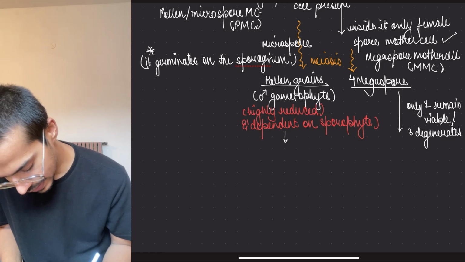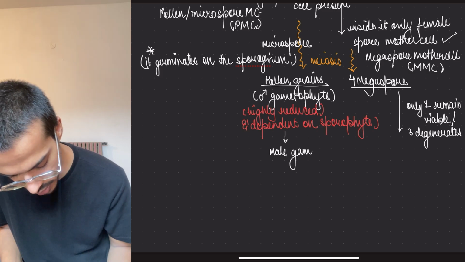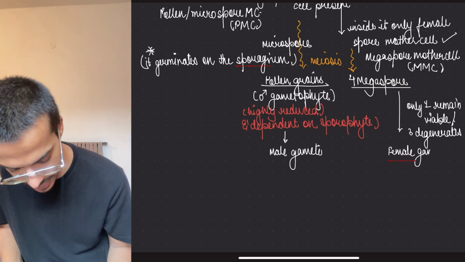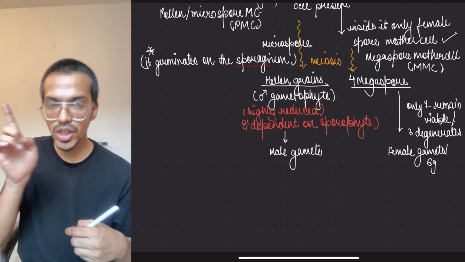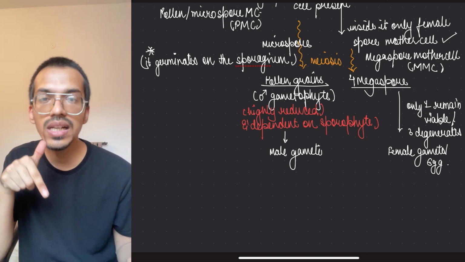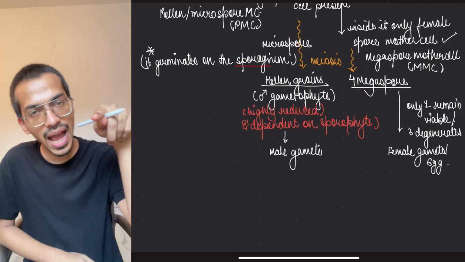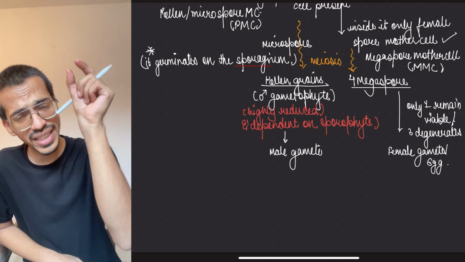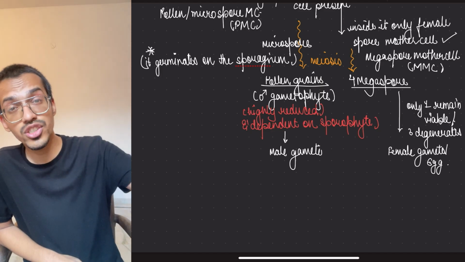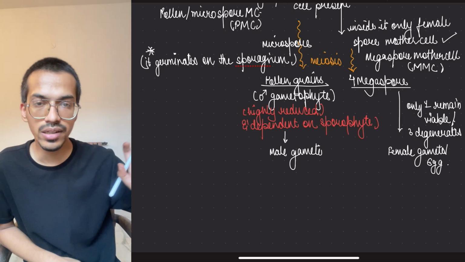Now they will form what? The male gamete. We are directly coming to the male gamete point, and here it will form the female gamete, or the egg. It is called as egg. Now here they will go. In the lower gymnosperms, what will happen? They have motile male gametes, so with the help of water it will reach to the female, and they will make a pollen tube and it will reach. But in case of non-motile, means higher gymnosperms, motility is not there, so they directly go by the air, mostly by the air.